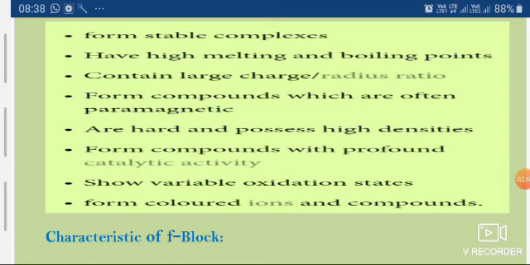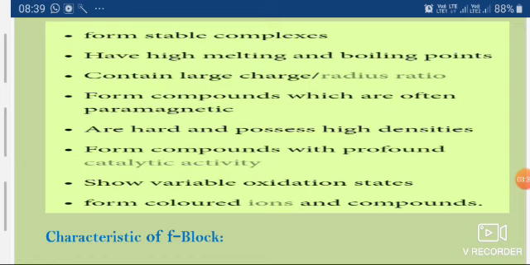The next is the compounds formed by the D block elements are paramagnetic in nature. It means they have some magnetic moment. As you know, the compounds which possess at least one unpaired electron are paramagnetic in nature.